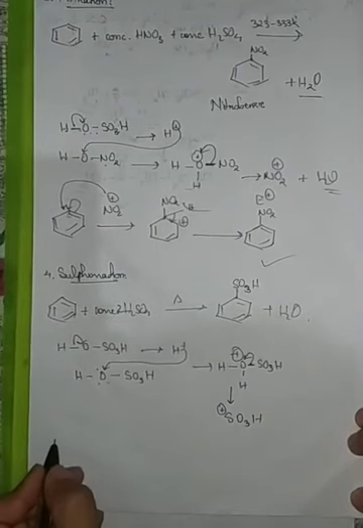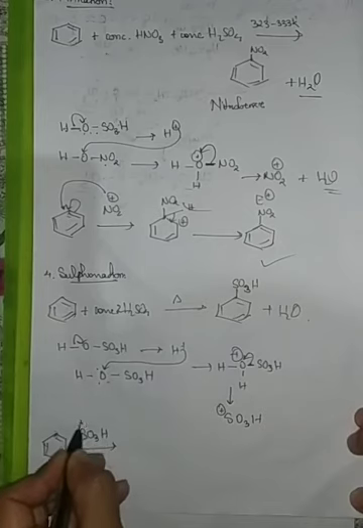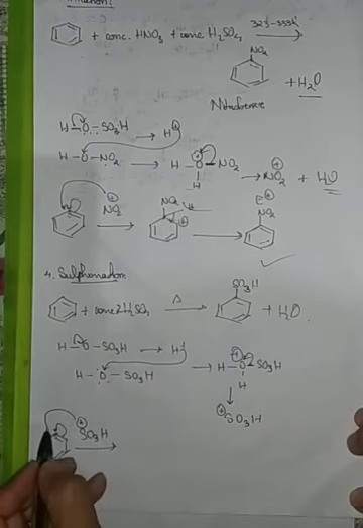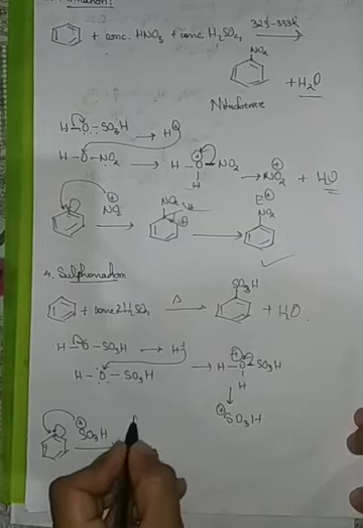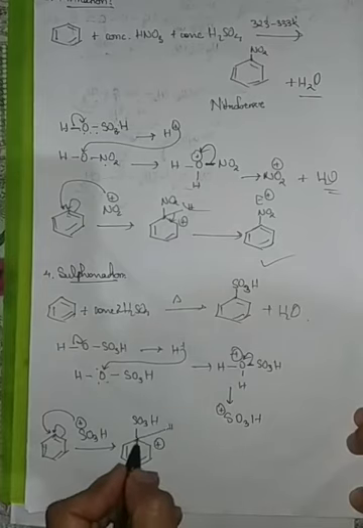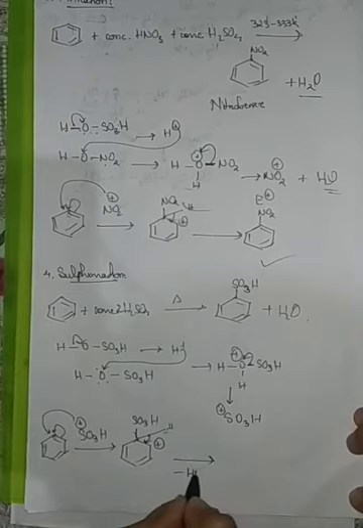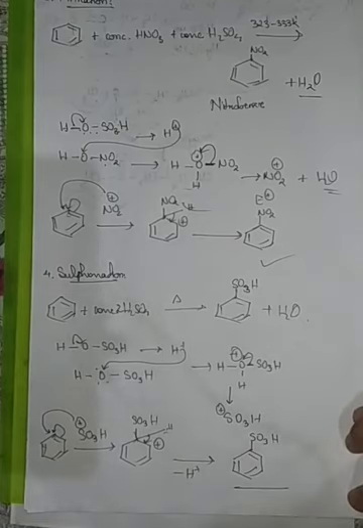Now, let me write the mechanism here. This is our benzene ring. The SO3H, our sulfonic acid, is here. It comes and attacks here. Then we'll be getting our SO3H here. A positive sign would be forming. We know that carbon is always tetravalent, therefore there is hydrogen here. The bonding electrons come, hydrogen is released as a proton, and we'll be getting a pi bond formed here, and we'll be getting SO3H. This is known as benzene sulfonic acid.